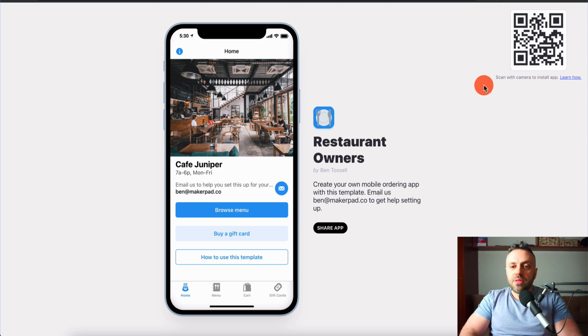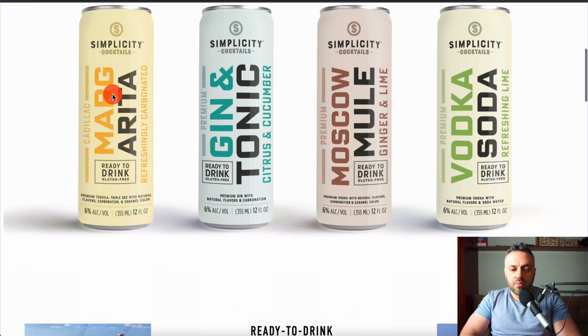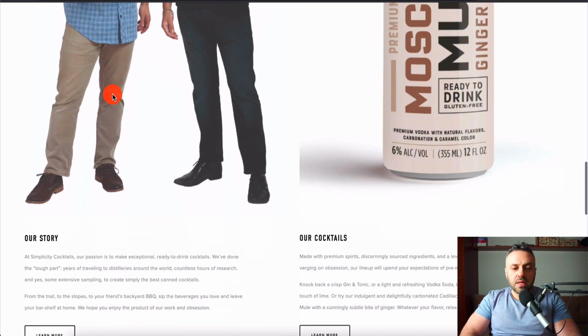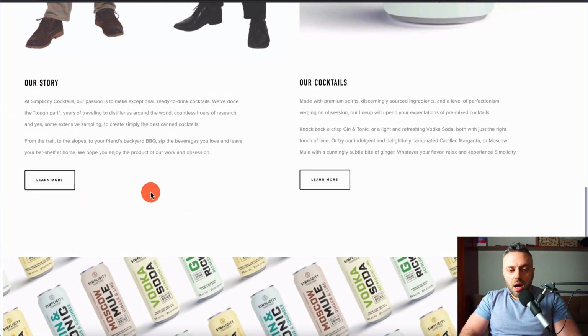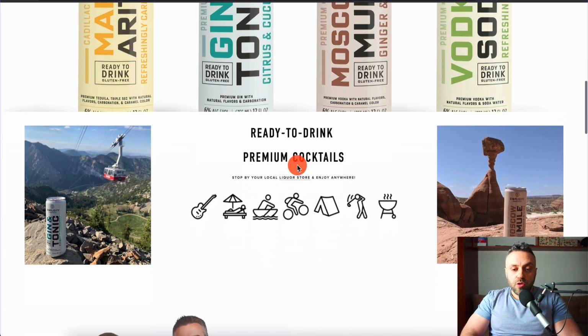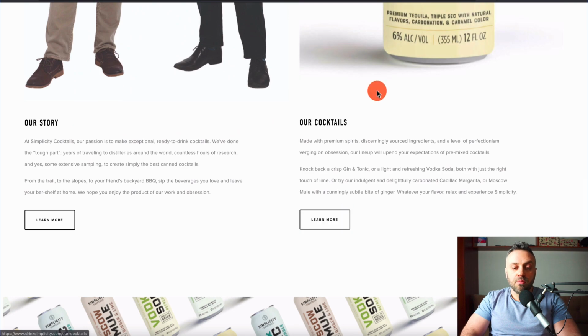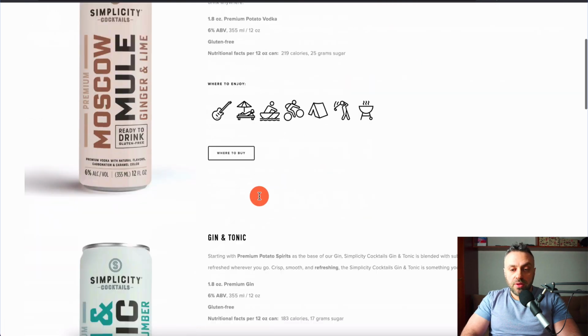Let me show you another example. So another business that I found is this Simplicity Cocktails, and this is also a brand new business. Really nice landing page, really, really cool. Our story, our cocktails, and the same thing you're going to do. You're going to go to GlideApps and use that template to create an app for their cocktails, okay? And so you can click on Learn More, and you can learn about their cocktails, right?